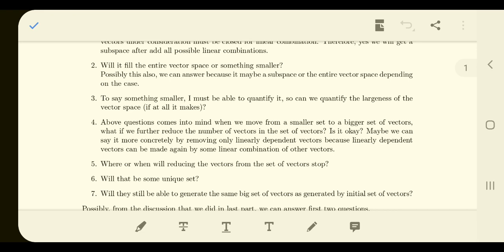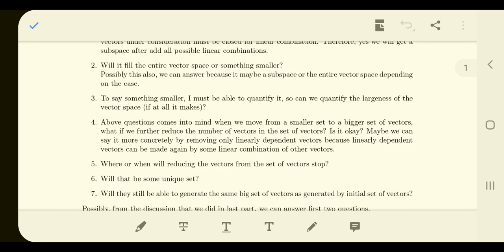Till now we have seen the questions when we are expanding our set of vectors, adding more vectors to the set and asking questions about it. Now think about going back, maybe reducing certain vectors, discarding some and keeping fewer vectors in that set. We can remove the linearly dependent vectors because they can be generated by linear combinations of other vectors.